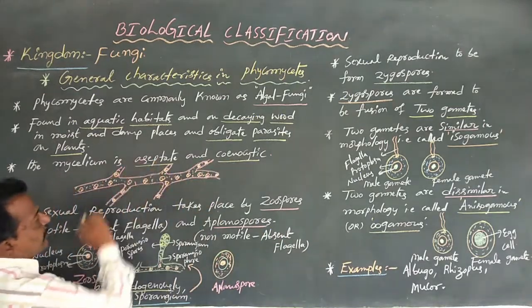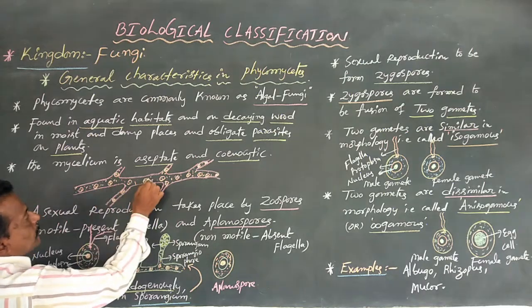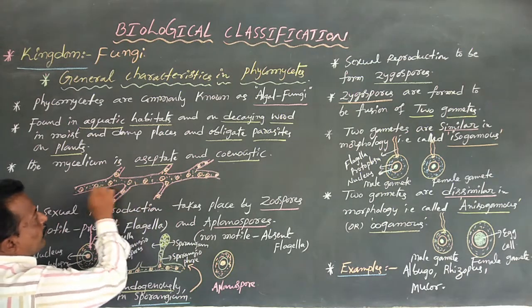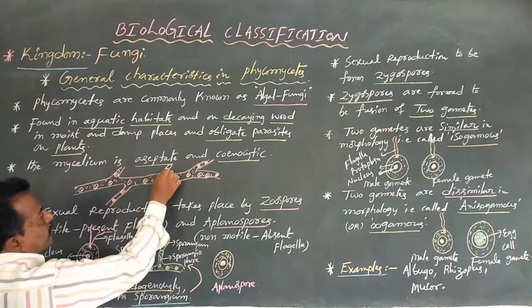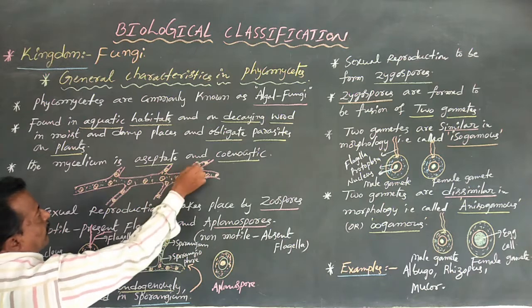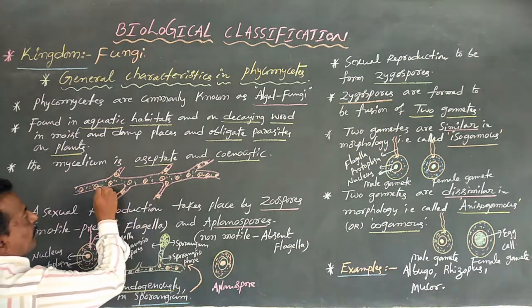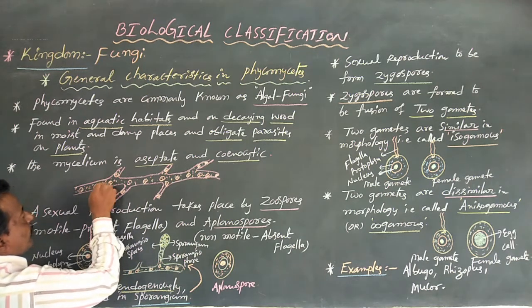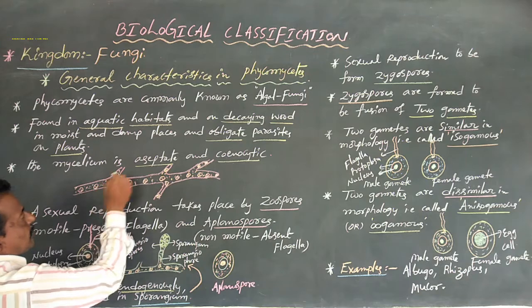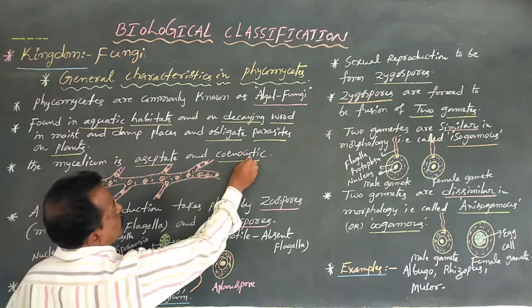coenocytic. This is the mycelium. Hyphae are long, slender, thread-like structures, and the network of hyphae is known as mycelium. This mycelium is aseptate: there are no cross walls between one nucleus and another. Cross walls are absent, so it is aseptate and coenocytic.